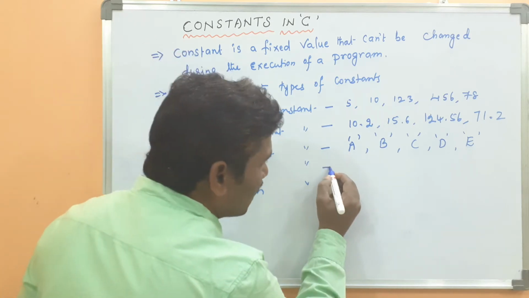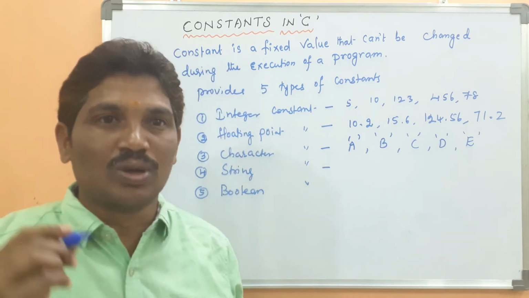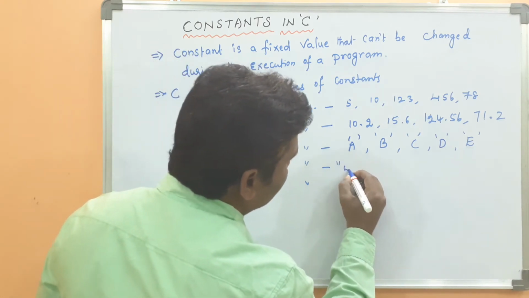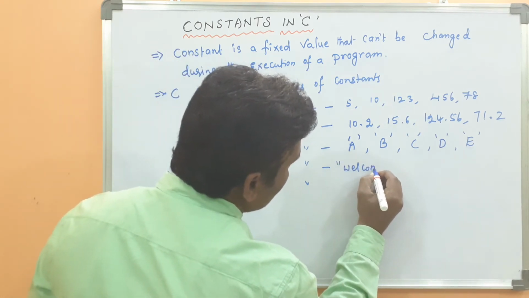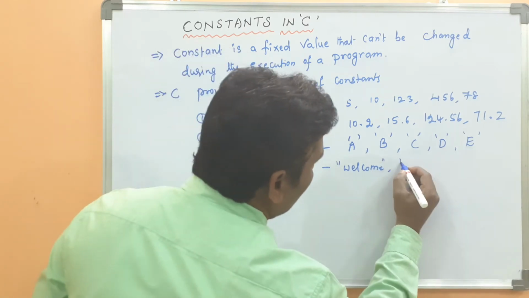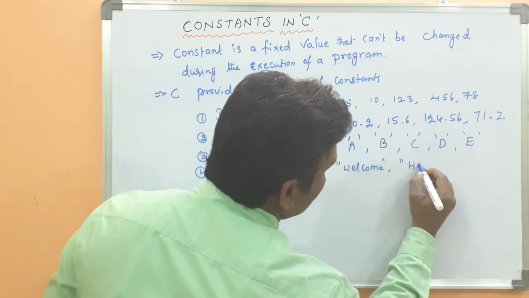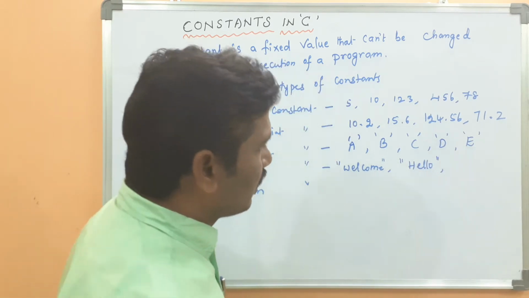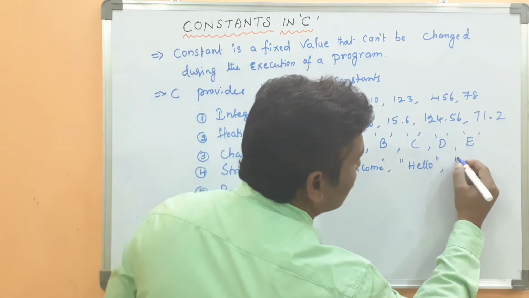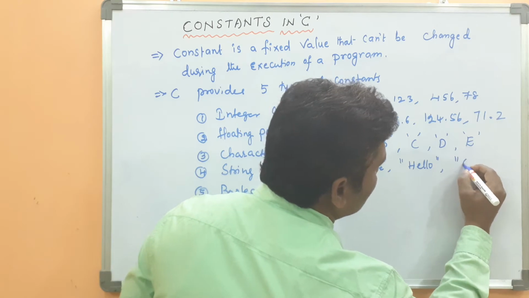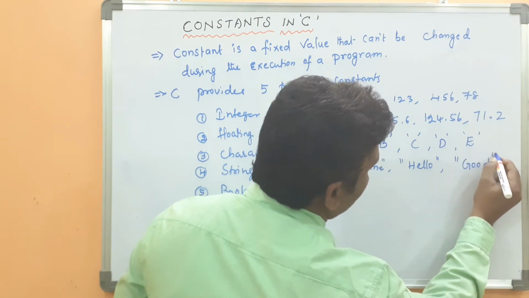The string constant must be enclosed within double quotes. Here, a sequence of characters is called a string.